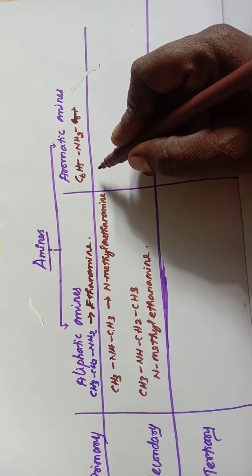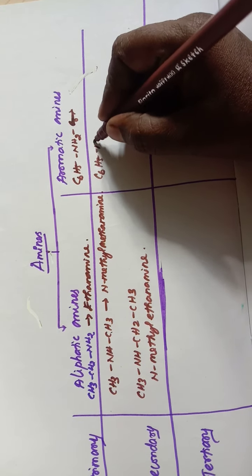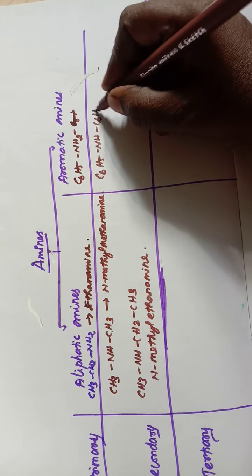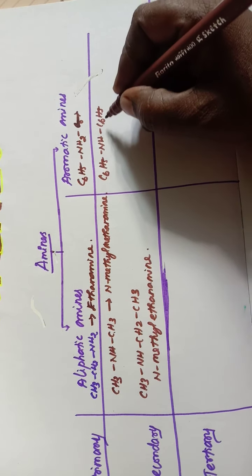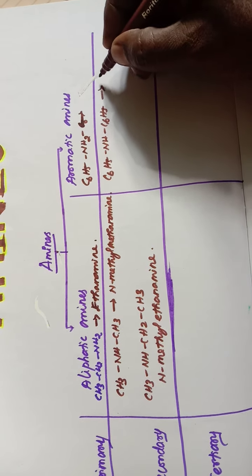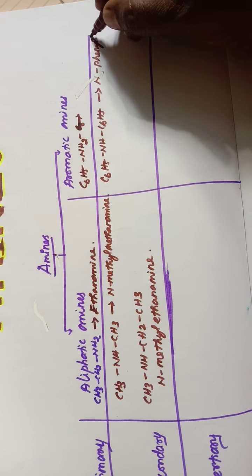The same way for aromatic amines, C6H5NHC6H5. This is aromatic secondary simple amine. Name of this compound is N-phenylbenzamine.